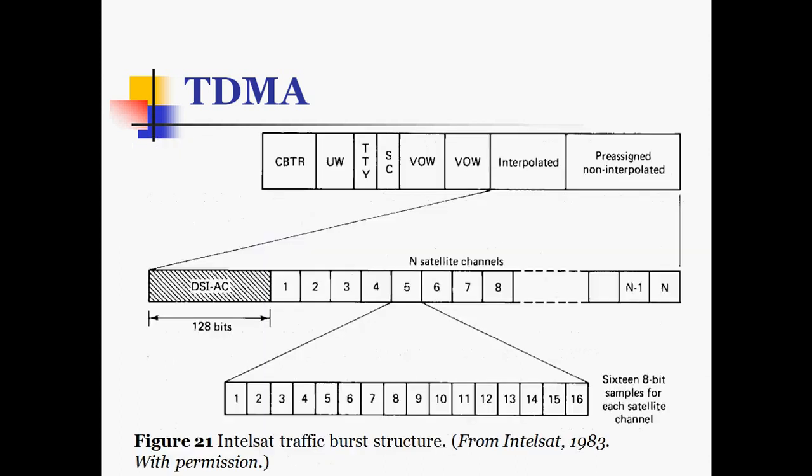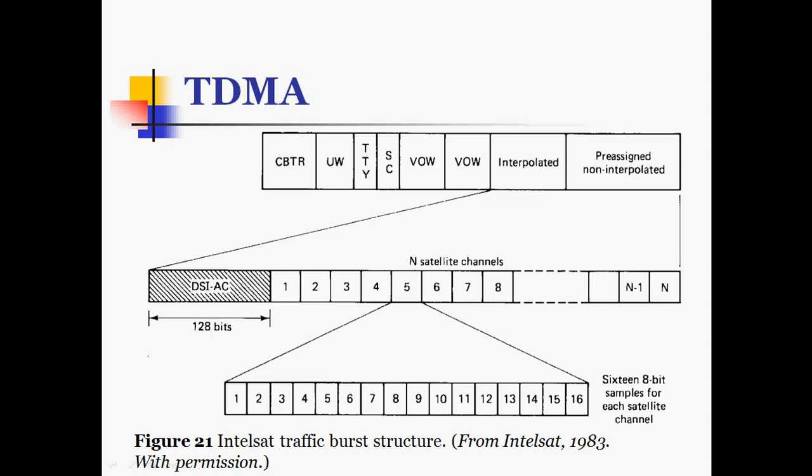We'll look at the Intelsat traffic burst structure. In this is the interpolated frame, and the pre-assigned non-interpolated part. The DSI-AC, DSI assignment channel, has 128 bits; there are n satellite channels, and one channel has 16 8-bit samples per satellite channel, that is terrestrial channel. One satellite channel is subdivided into 16 slots, which are terrestrial channels.